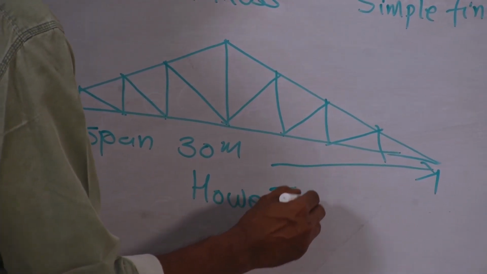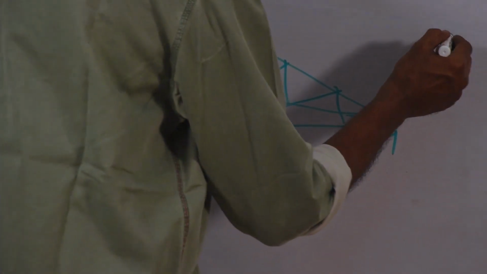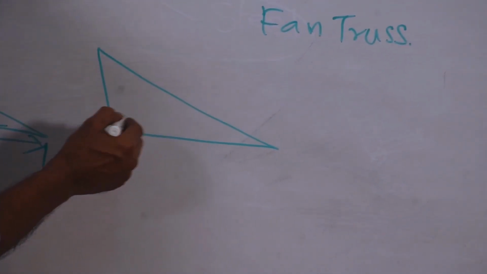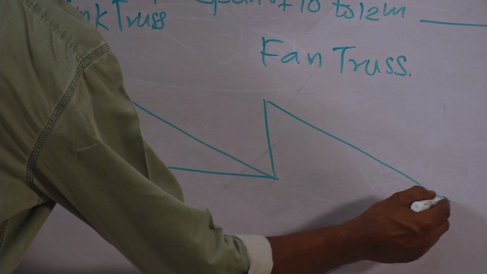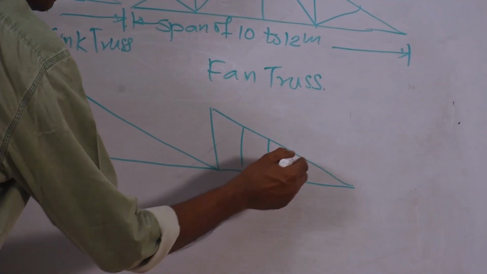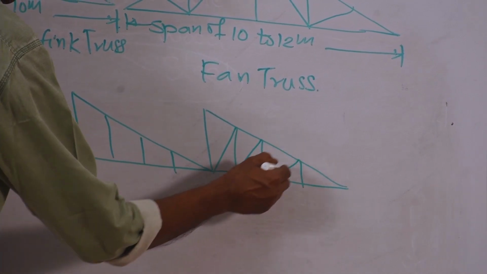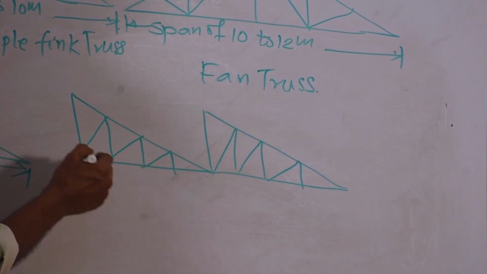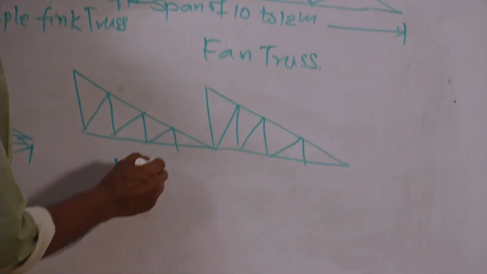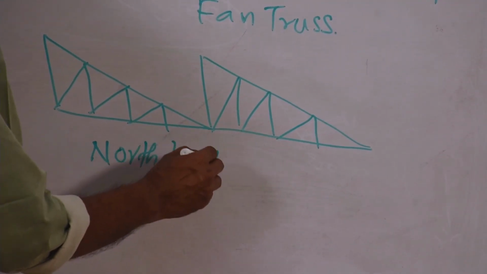Another shape. This is called north light truss.